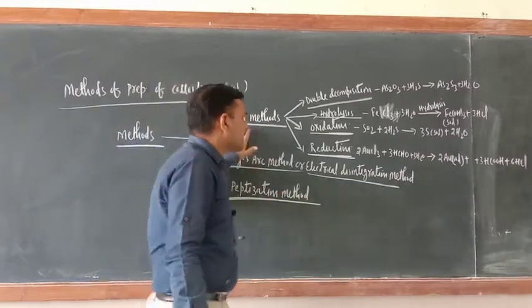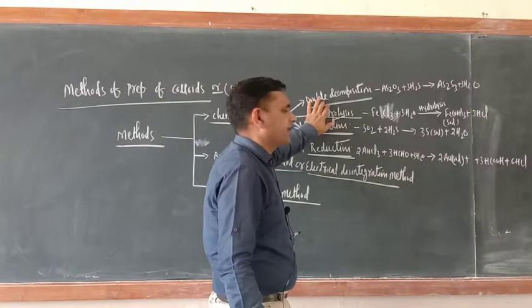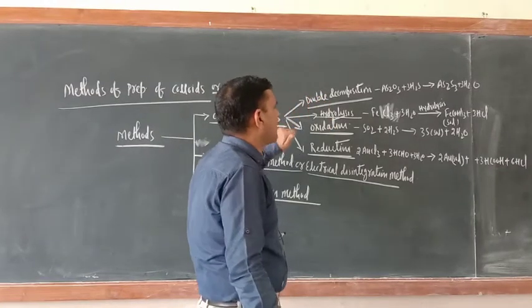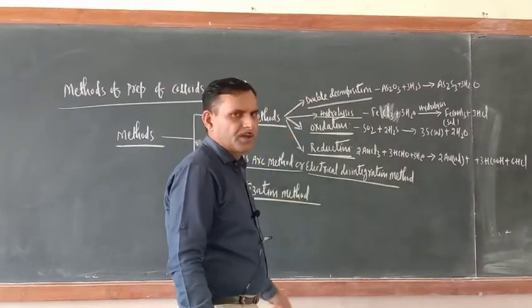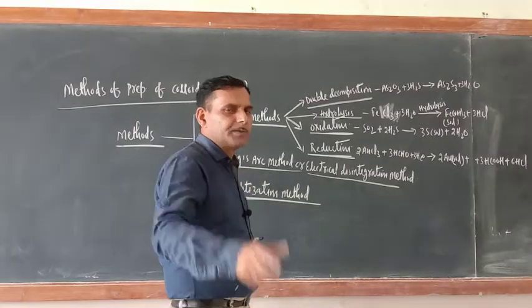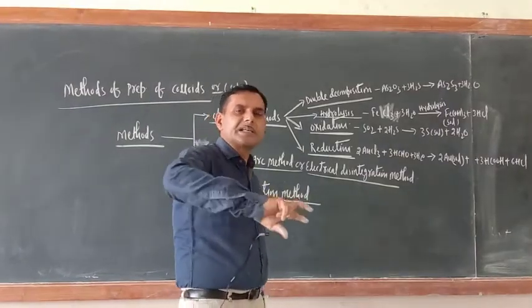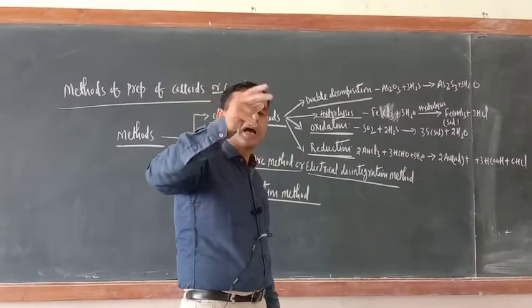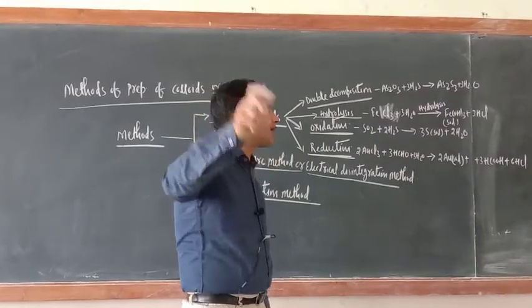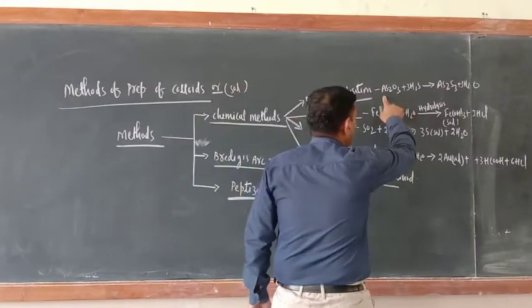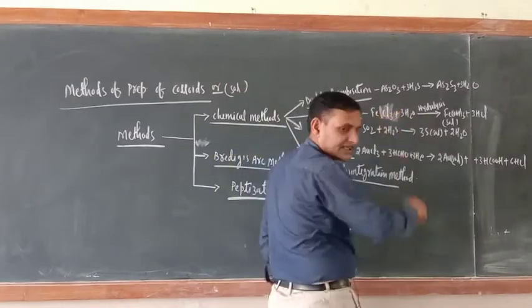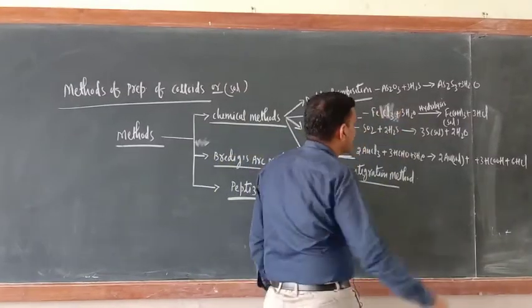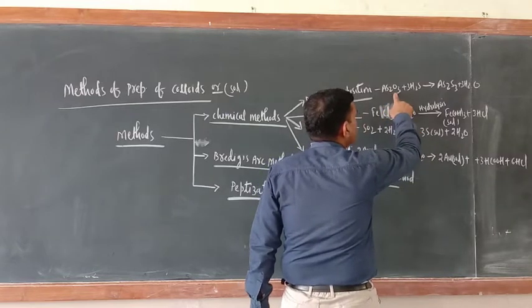So just see, the double decomposition method. What do you mean by double decomposition method? It is nothing but an exchange of ion reaction, carried forward by the exchange of ions. Here this is arsenic oxide, As2O3.